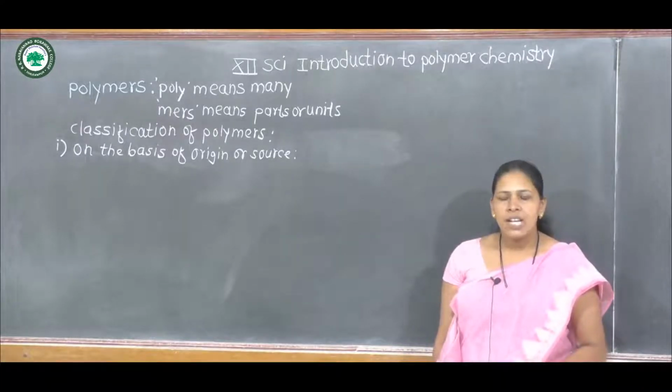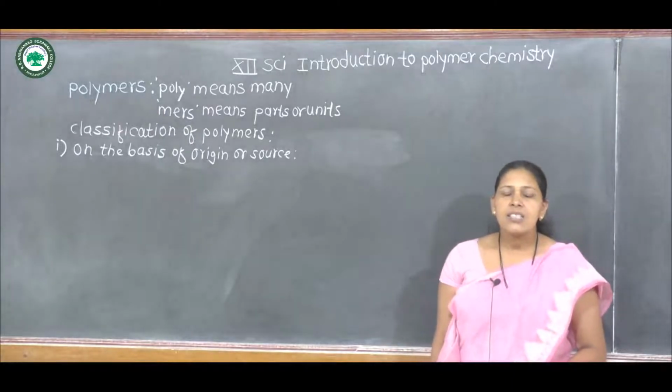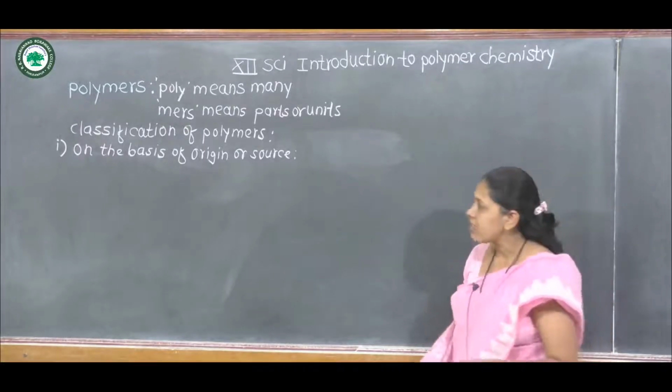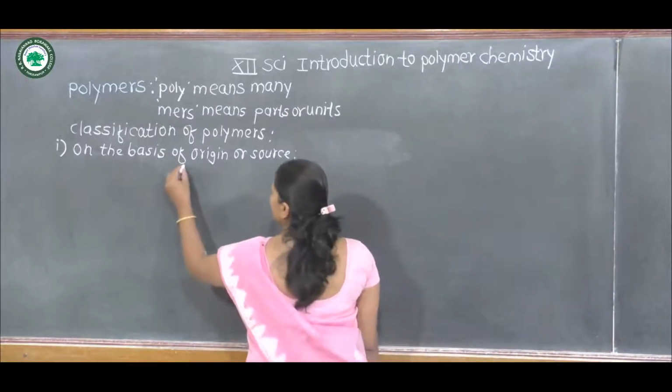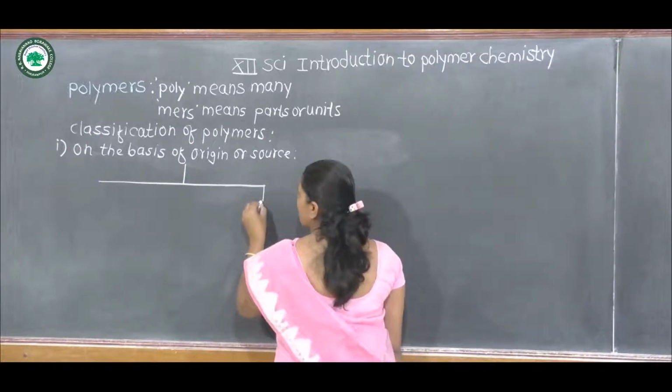First is natural polymer, second is synthetic polymer, and third is semi-synthetic polymer.